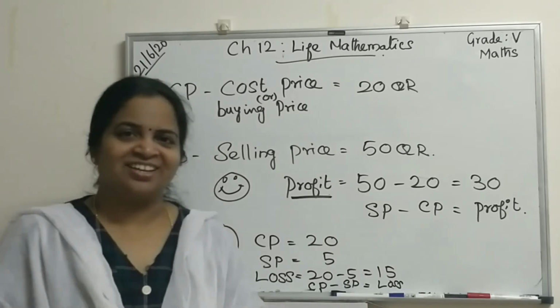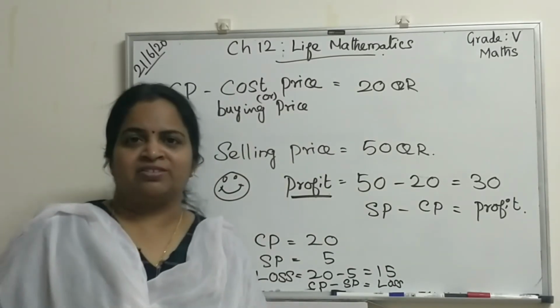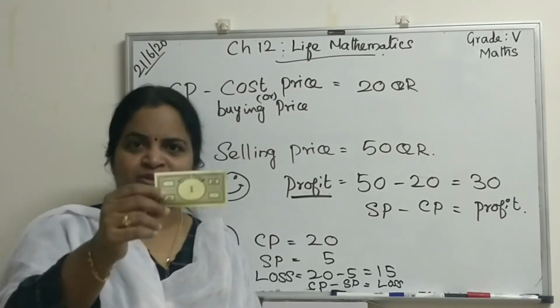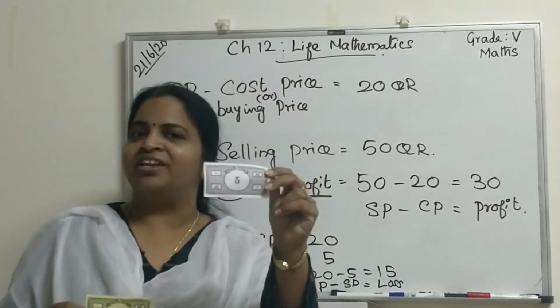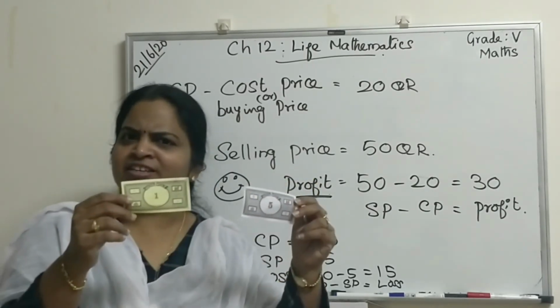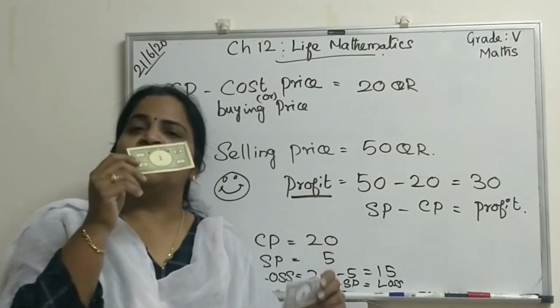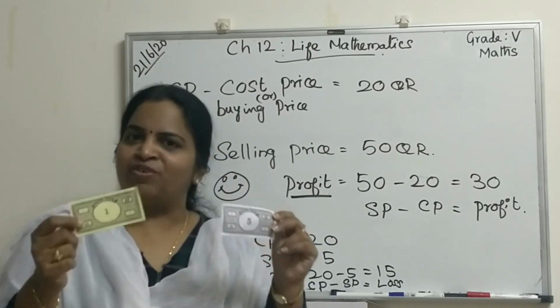You got it? If you get confused with big numbers, take small numbers. If you are buying one pencil for 1 real and you are going to sell it for 5 real, is it a profit or loss? Profit, right? Cost price is 1 real, selling price is 5 real.